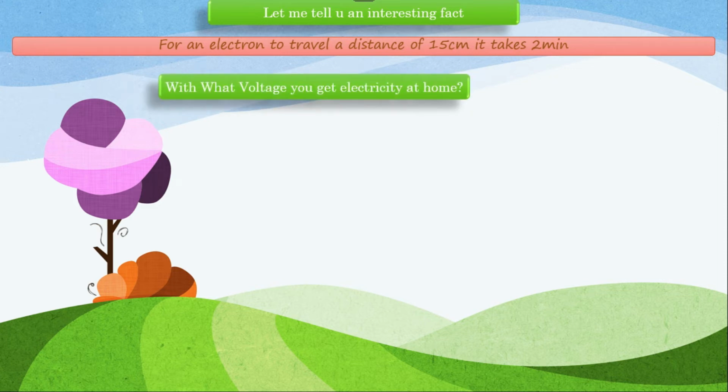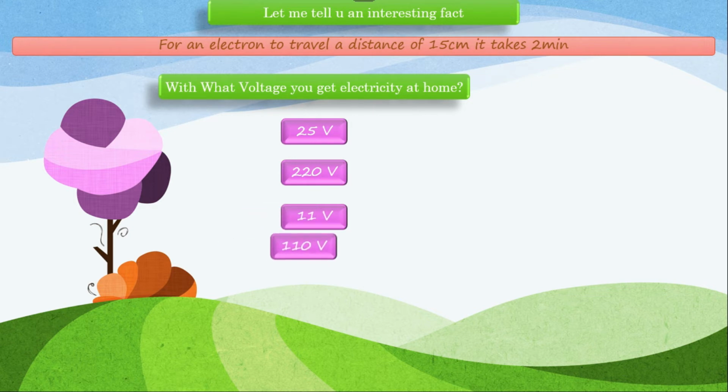My next question is, with what voltage do you get electricity at home? Is it 25 volts, 220 volts, 11 volts, or 110 volts? The answer is the second one, 220 volts. Noted, guys, everyone gets a 220 volt supply from the government.